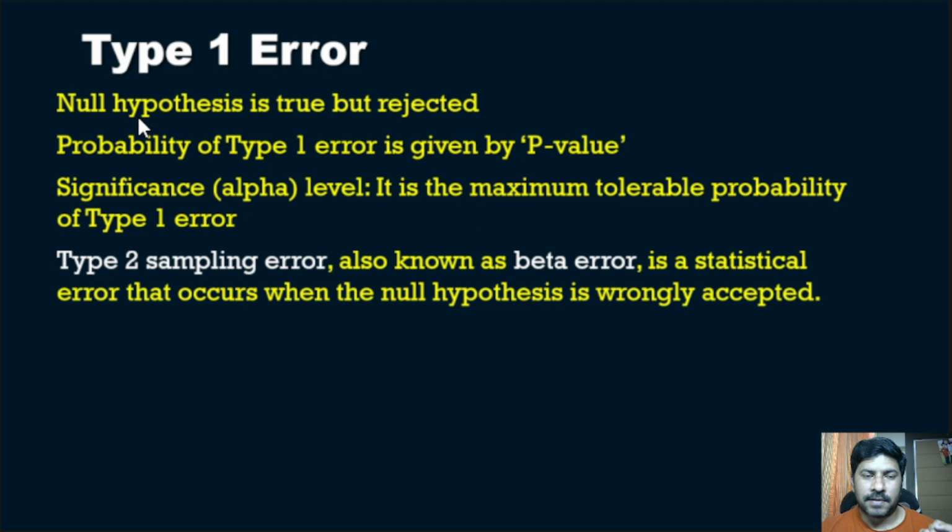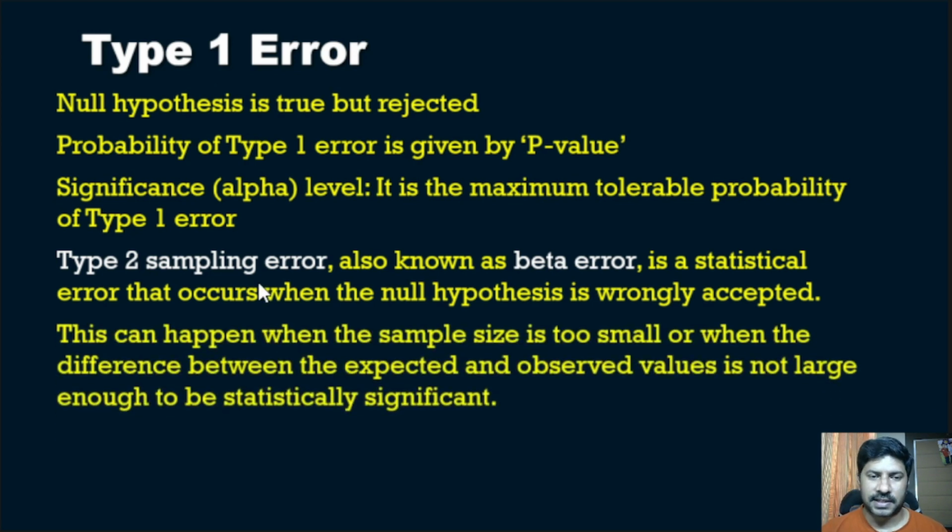In type 1 error the null hypothesis is true but rejected, but in type 2 error the null hypothesis is false but accepted. That leads to a wrong result. This can happen when the sample size is too small or when the difference between the expected and observed value is not large enough to be statistically significant.